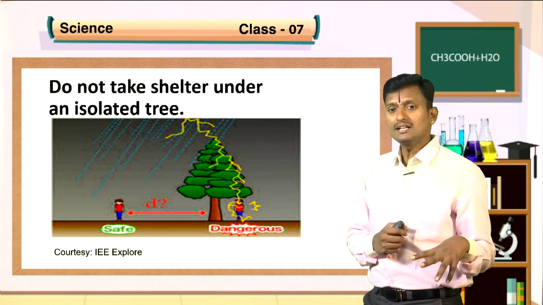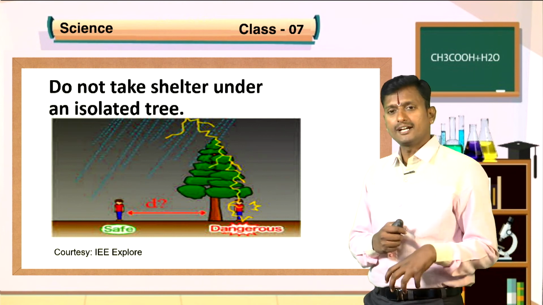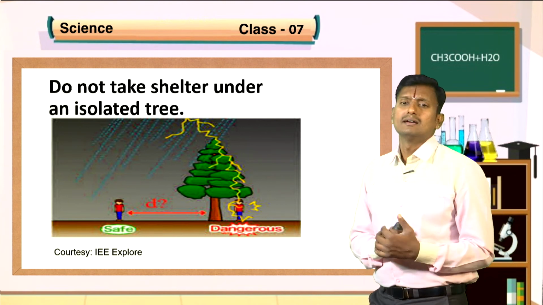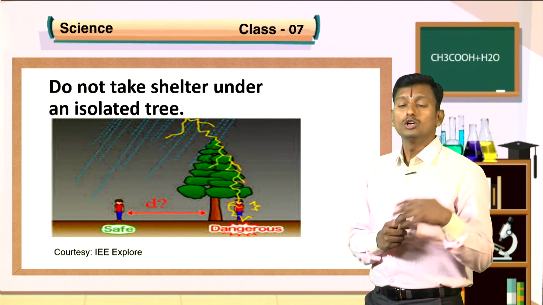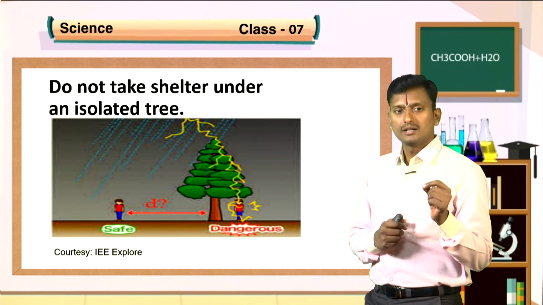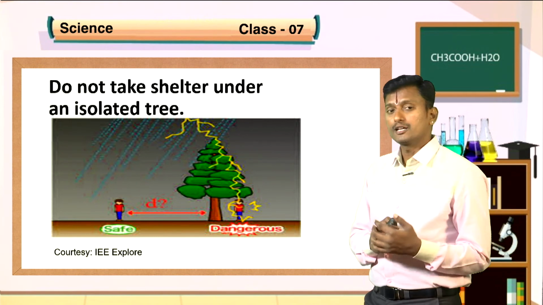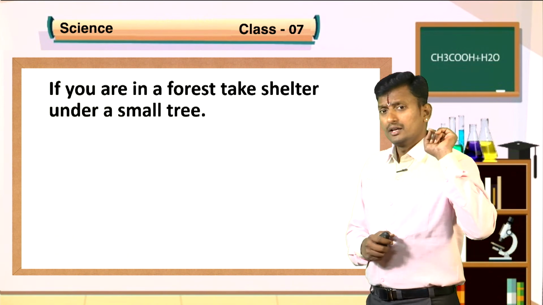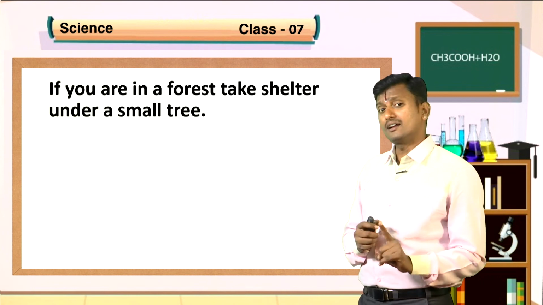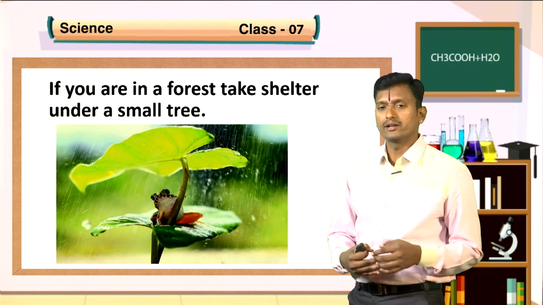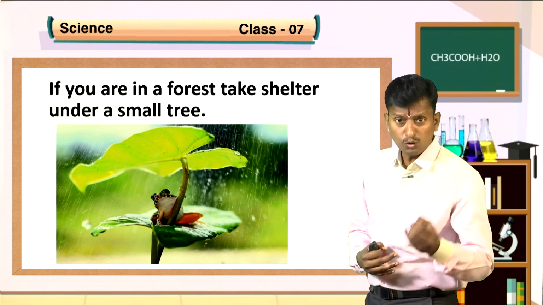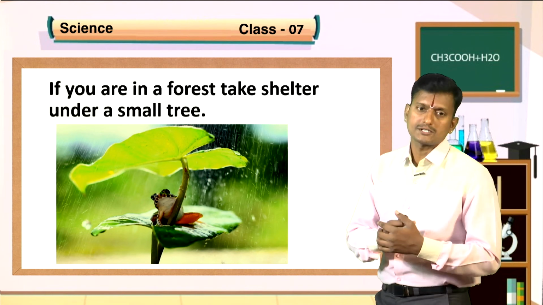Because lightning will select only the higher places, it may be a building or a tree. So don't take shelter under an isolated tree during a thunderstorm. If you're in a forest, take shelter under a small tree. Don't stand under a big tree.